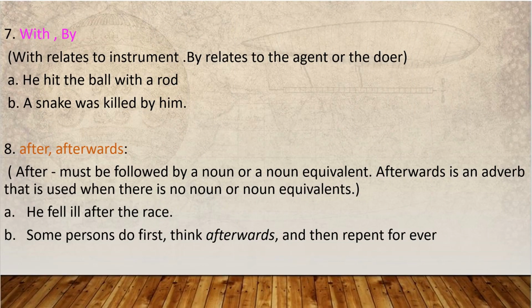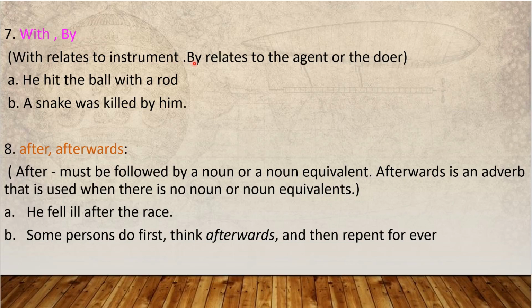This we use in active voice and passive voice. So, he hit the ball with a rod. How did he hit? With a rod. A snake was killed by him. Who killed? He killed the snake. So we use with for things and by for persons.